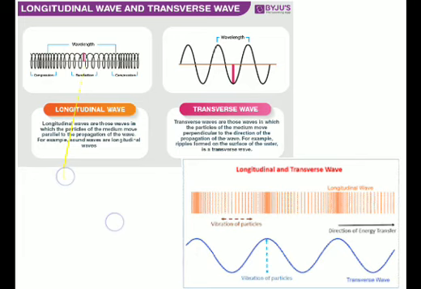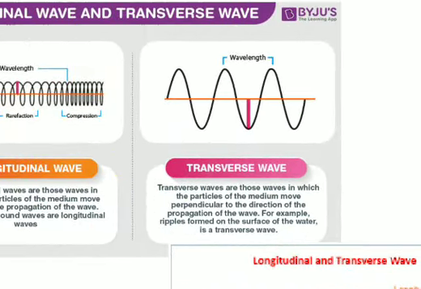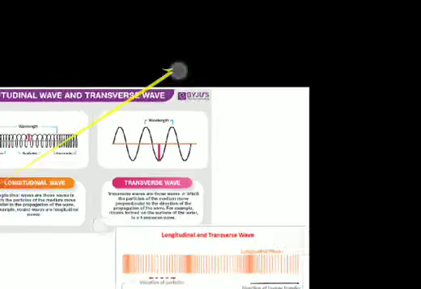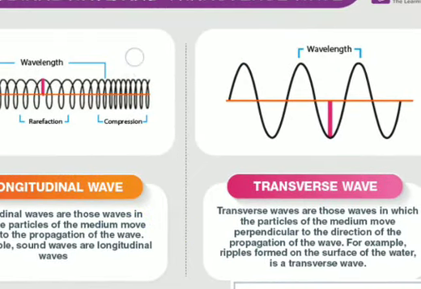But what is the basic difference between longitudinal and transverse waves? Which wave do we call longitudinal, and which do we call transverse? As I have already told you, the sound wave is an example of longitudinal wave. What happens in a longitudinal wave? There is a formation of compression, rarefaction, compression, rarefaction.